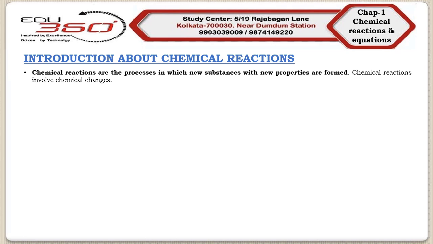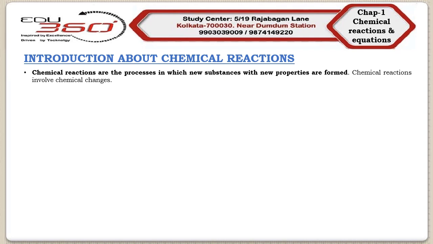Now what is the reason behind a chemical reaction? In a chemical reaction, you will always find that there is breakage of the old chemical bonds which exist between the atoms of the reacting substances, and simultaneously there is formation of new chemical bonds in the new substances.